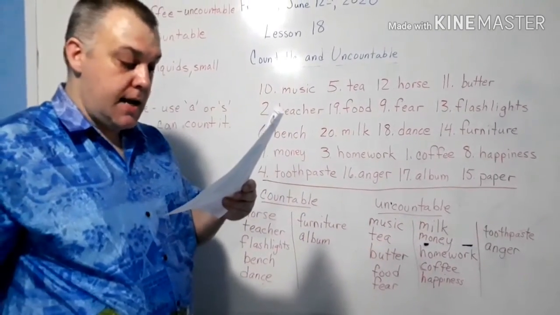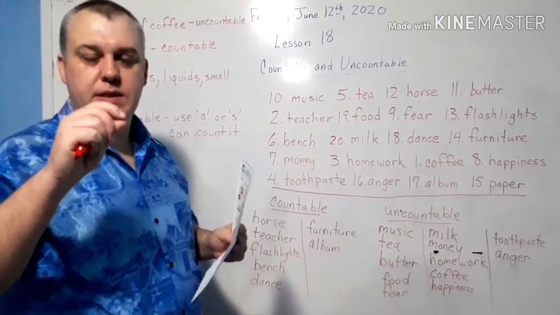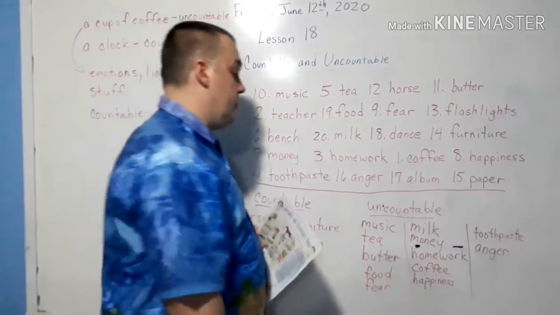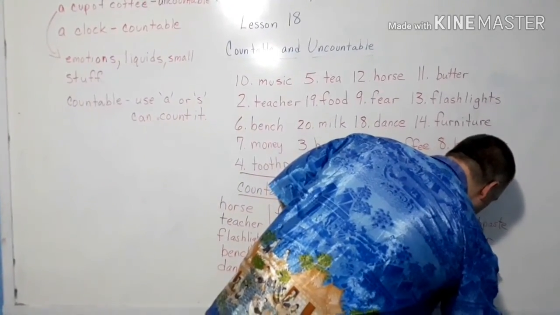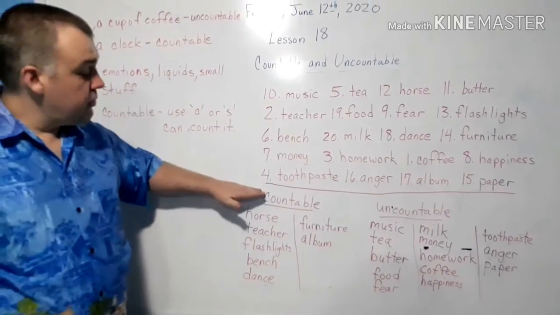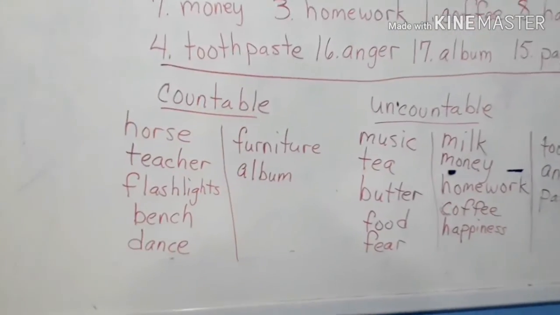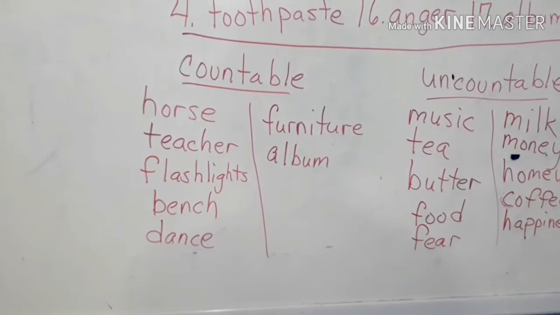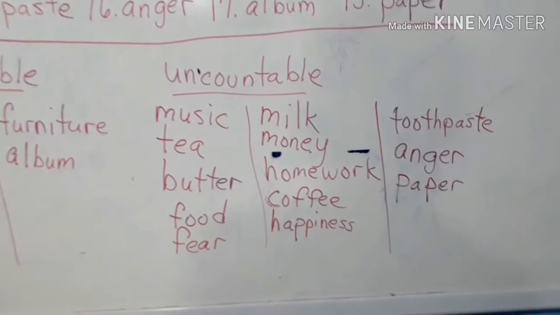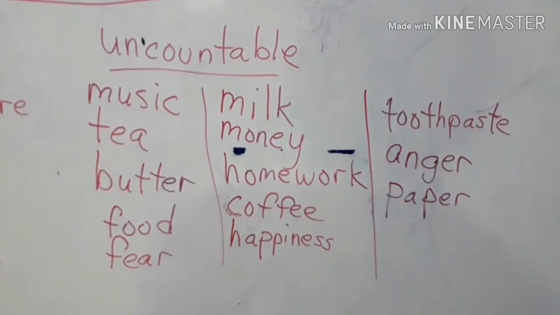And last one, paper. We say a piece of paper because paper is really, really small, thin. So you can't say, I want 1 paper. You say a piece of paper. So it is uncountable. We have lots and lots of uncountable over here. All right. So for countable, we have horse, teacher, flashlights, bench, dance, furniture, album. Those are all the countable. For uncountable, we have music, tea, butter, food, fear, milk, money, homework, coffee, happiness, toothpaste, anger, and paper.